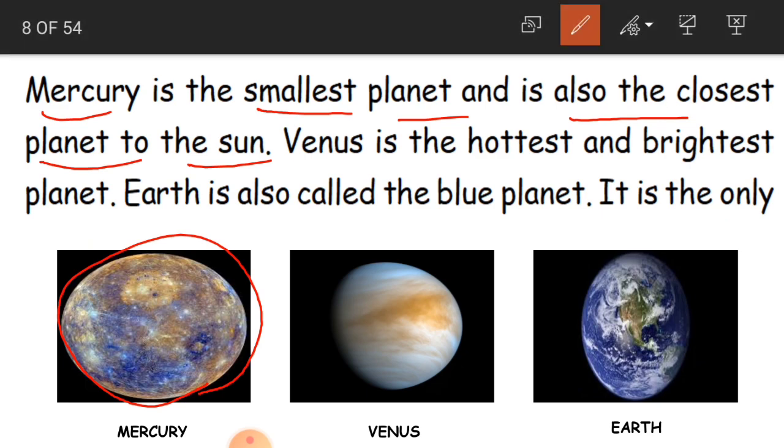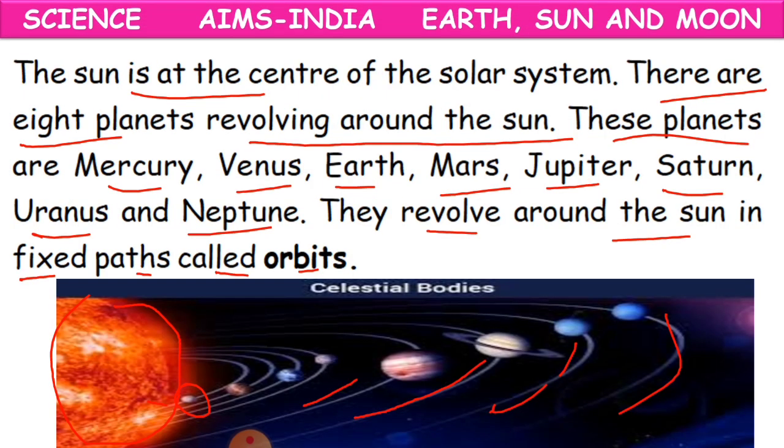Now Venus. Venus is the hottest and brightest planet. See, this is Venus. This planet is the hottest planet and also the brightest planet. Why is it hottest? Because it is near the sun. Even Mercury, we can say, is hot. Venus is next to Mercury, and again, it is also somewhat close to the sun. So that is why Venus is the hottest planet, and also the brightest planet.